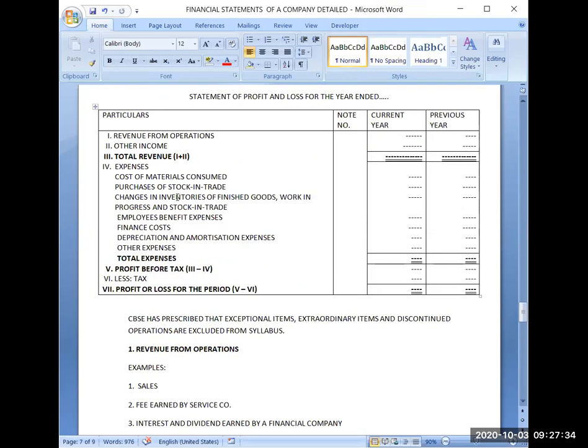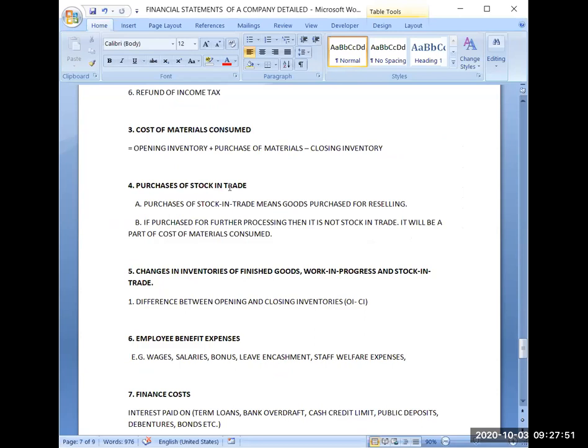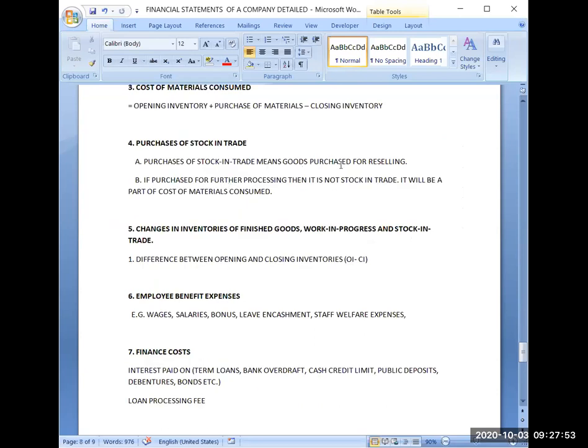Then the second thing is purchase of stock in trade. Purchase of stock in trade is if you are engaged in purchasing and selling of some goods, then those goods will be called stock in trade. Stock in trade is specifically mentioned for the goods which you have bought only for the purpose of reselling and earning profit.